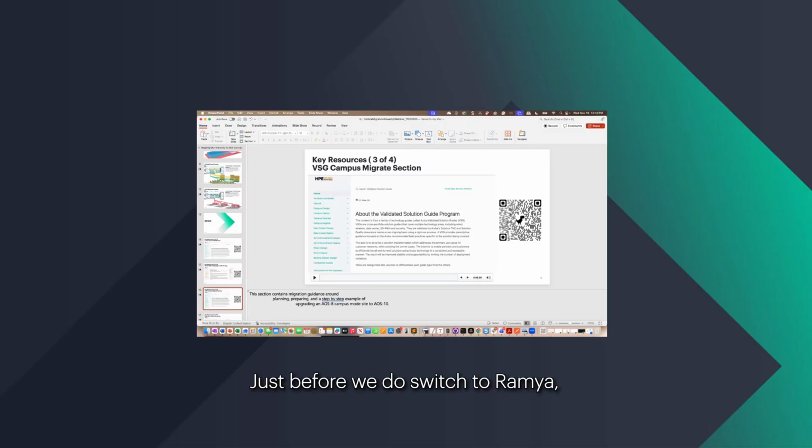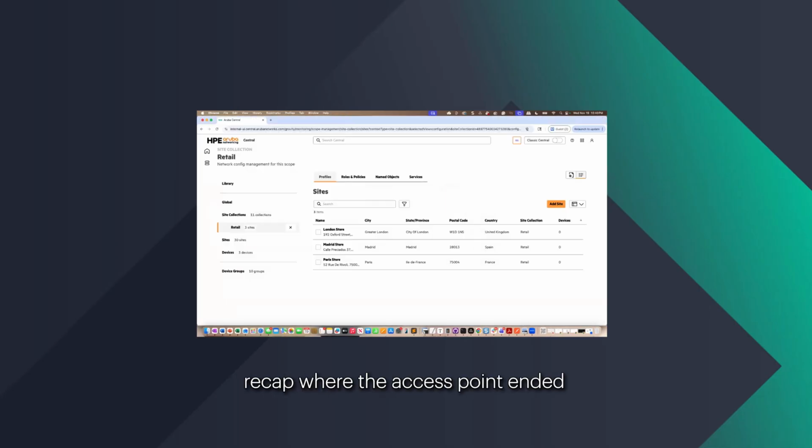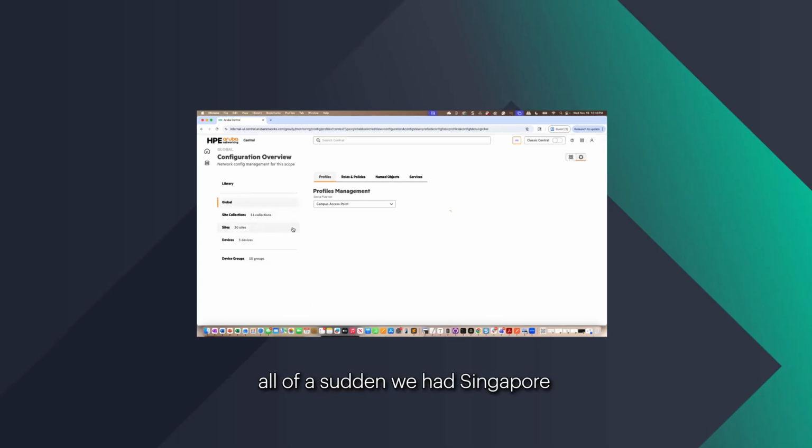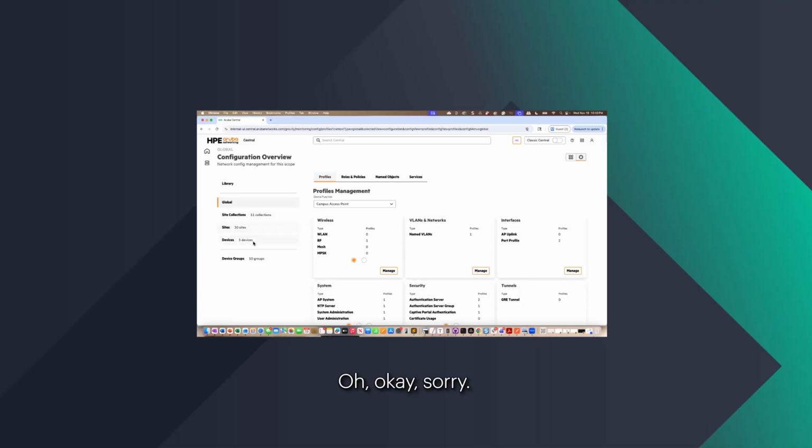Thank you. Just before we switch to Rami, there was a quick question. Earlier in the demonstration, you created a Singapore site 2 and 3. Could you quickly go back and recap where the access point ended up? We were looking at Singapore site 2, and then all of a sudden we had Singapore site 3. Oh, okay, sorry. I was flying through this.